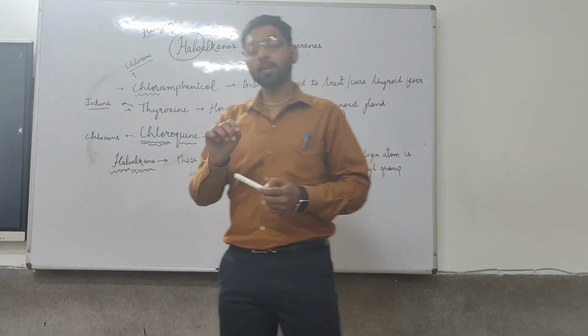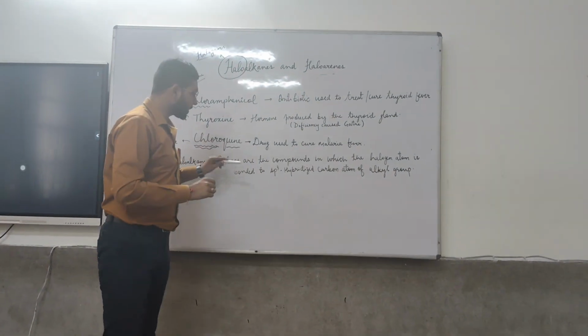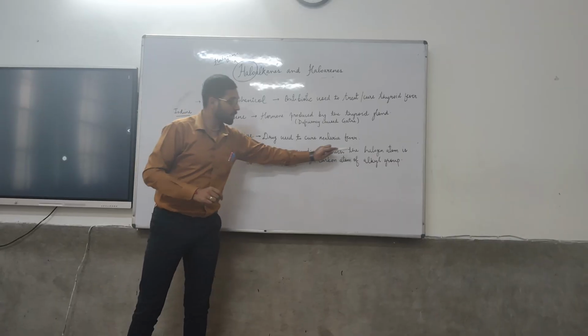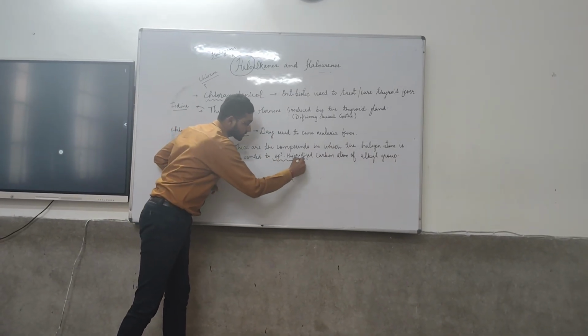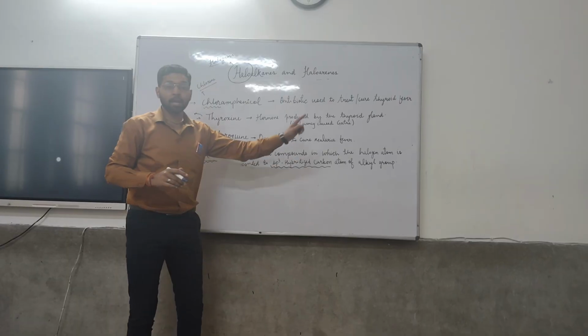So the term haloalkane suggests that these are compounds in which the halogen atom is attached to an sp3 hybridized carbon of an alkyl group.